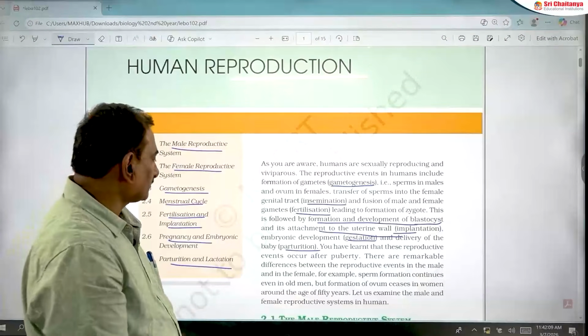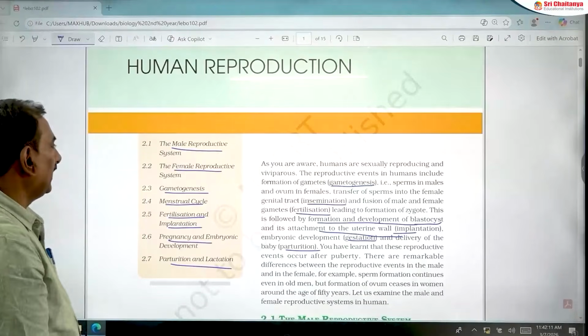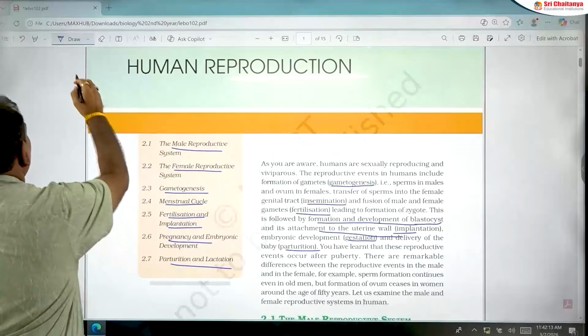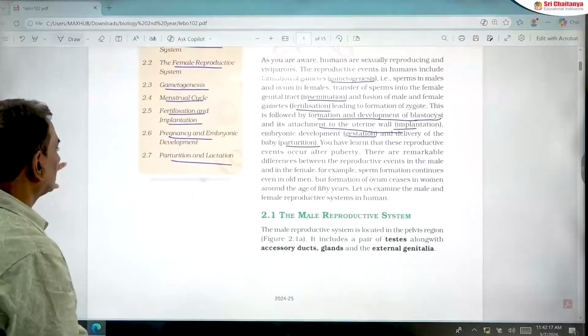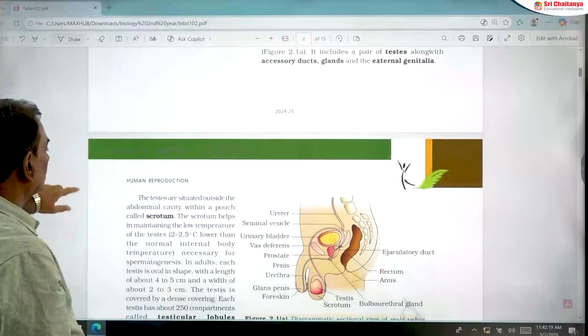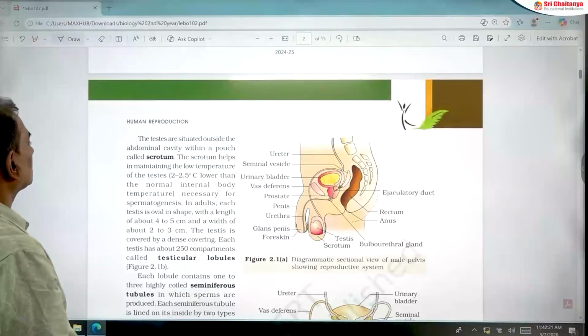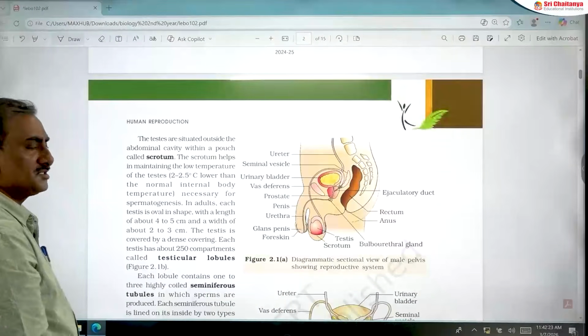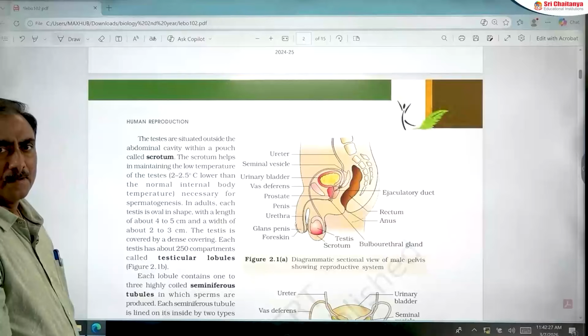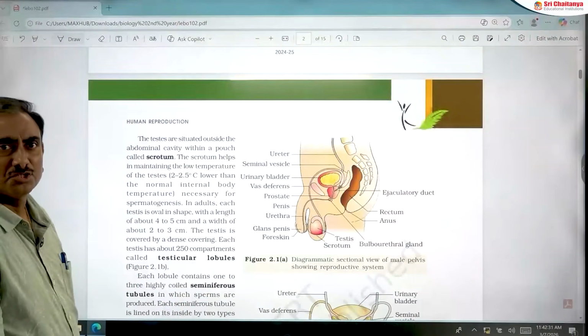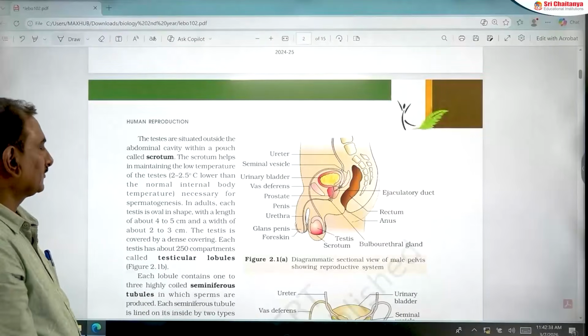Next, the male reproductive system of human beings includes a pair of testes which are located outside the abdomen in a pouch. That pouch is called the scrotum.